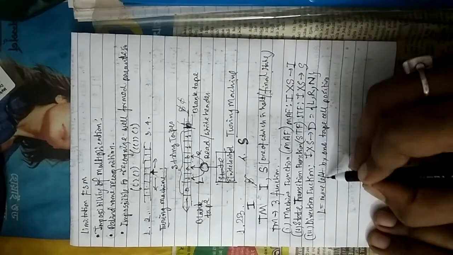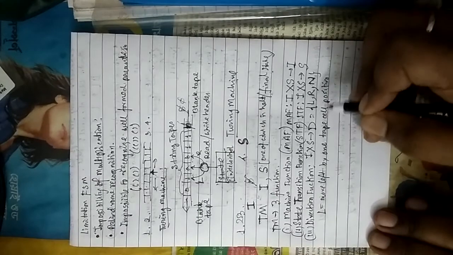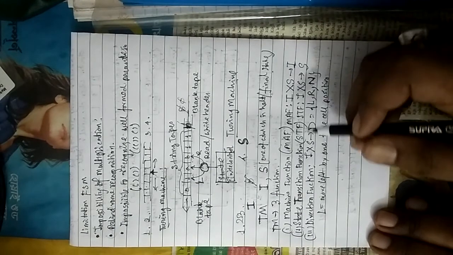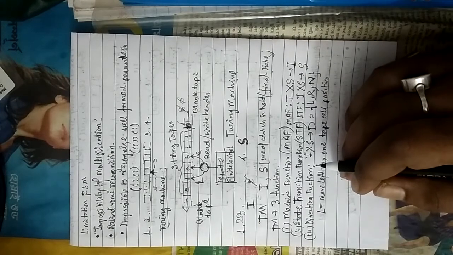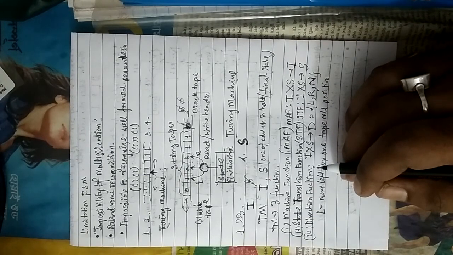R means move right by one tape cell position, and N stands for no movement or neutral position, that is, it will stay at the same tape cell. So these are the basic three functions.